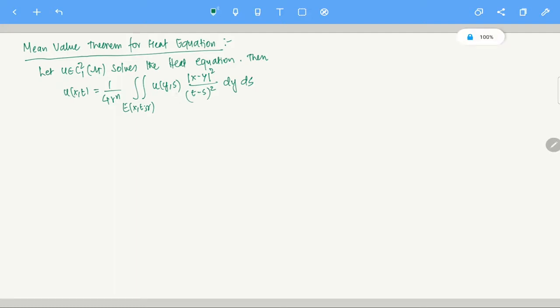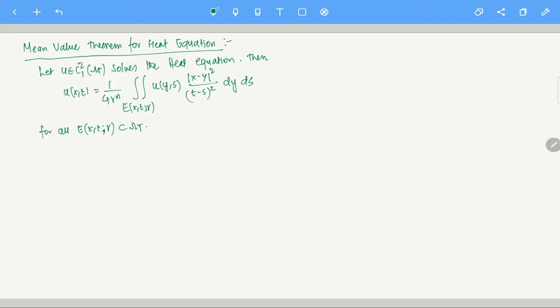Here u(y,s) has a weight given by |x-y|^2/(t-s)^2, and if you integrate it, it is 4 r^n u(x,t). This holds for all E(x,t,r) contained in Ω_T. Again, sorry about the noise.